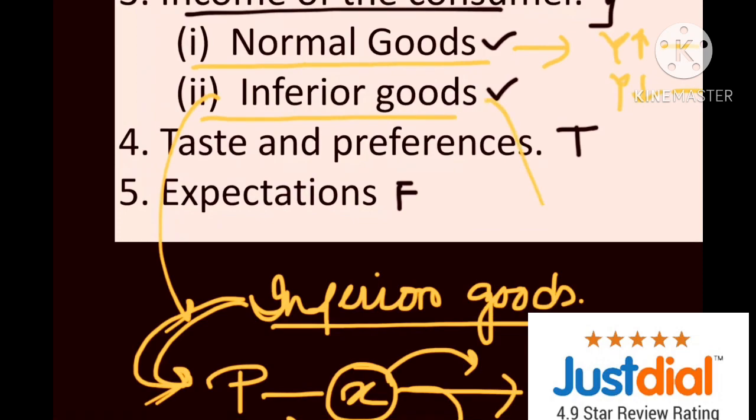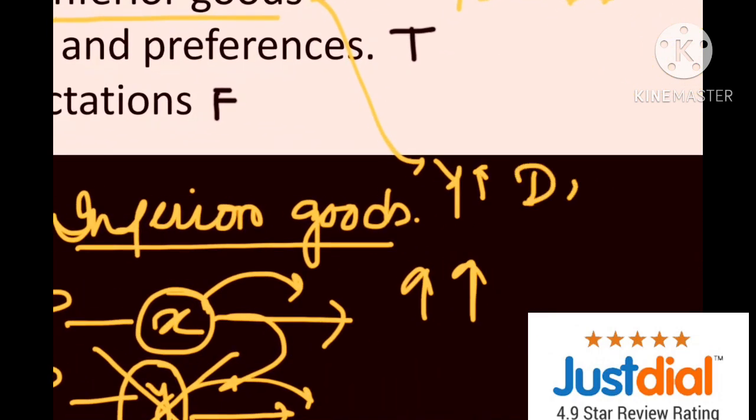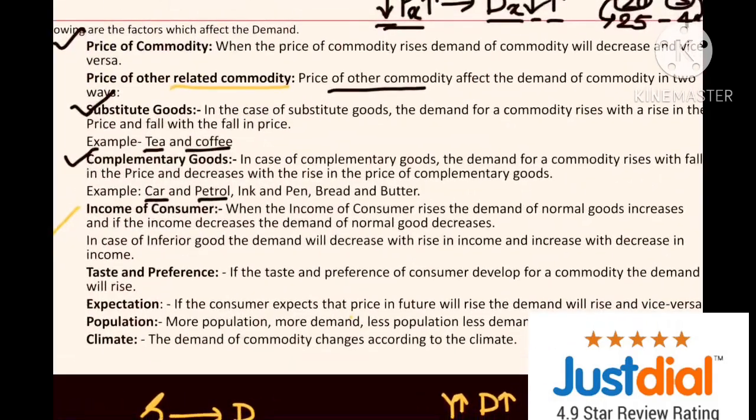In this particular case of inferior goods, we found that if income increases, the demand for inferior goods will decrease, and vice versa. Hope you guys understand. Next point, taste and preference.